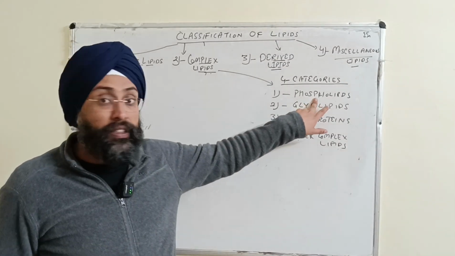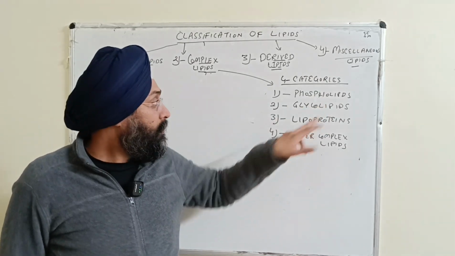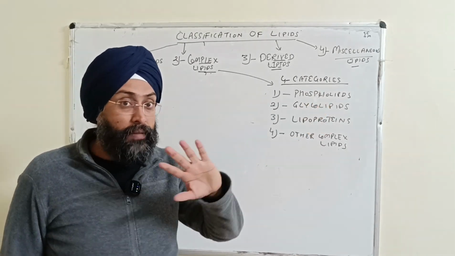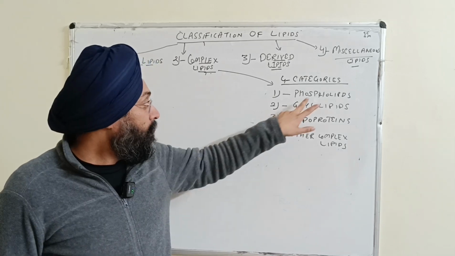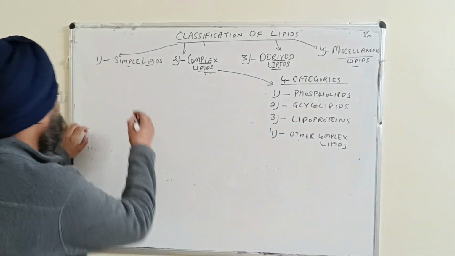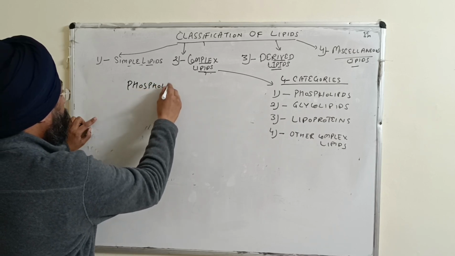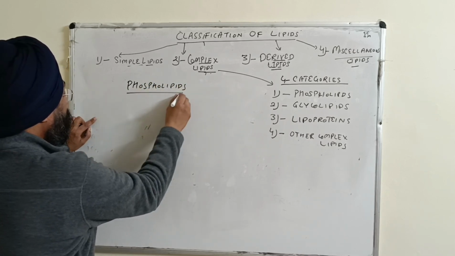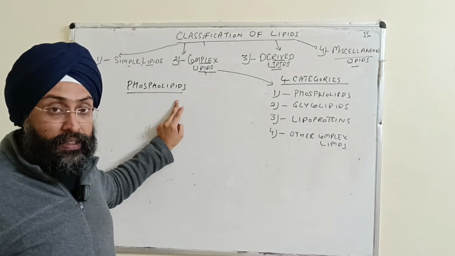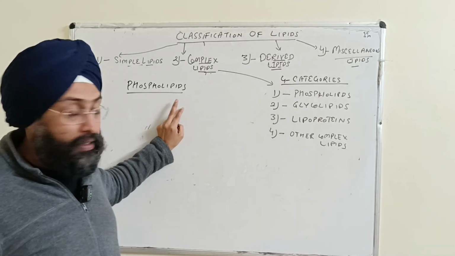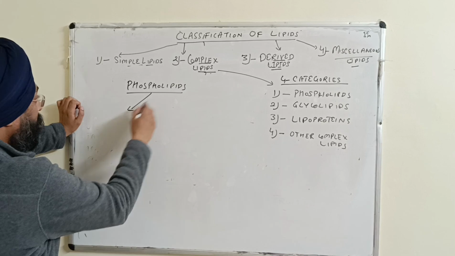Now I will start with the details of phospholipids. They are esters of fatty acid and alcohol, the same pattern as simple lipids, but they contain additionally a phosphoric acid and a nitrogenous base, right? And they are further categorized into two categories.